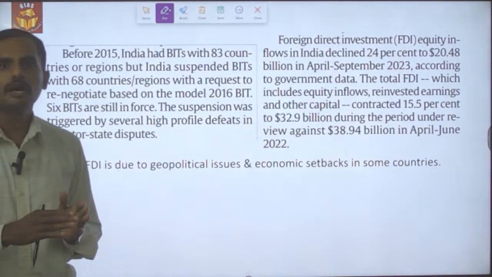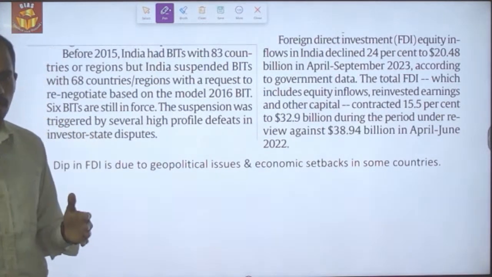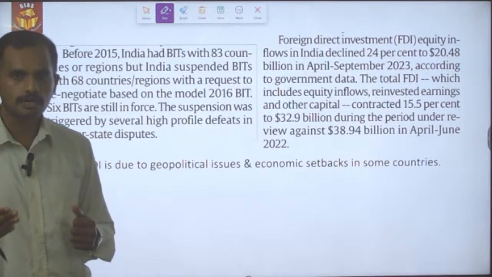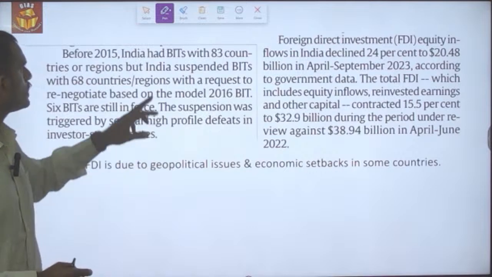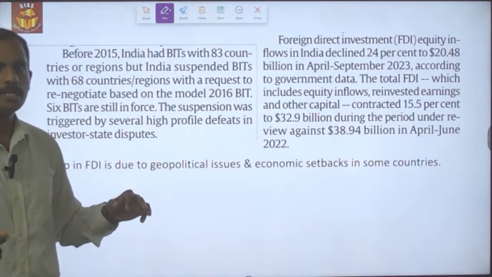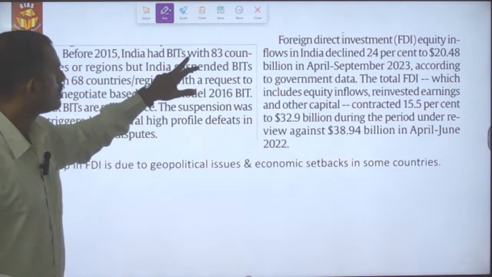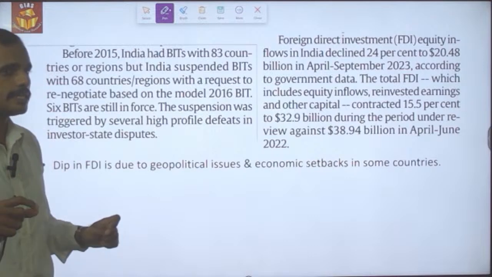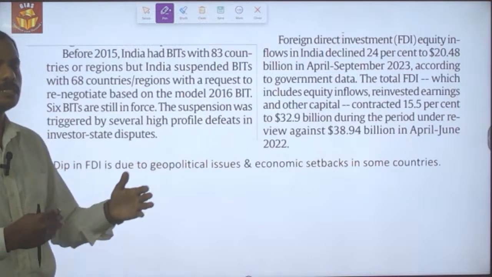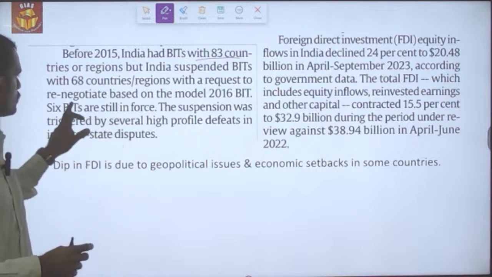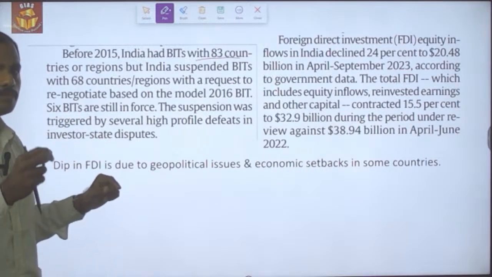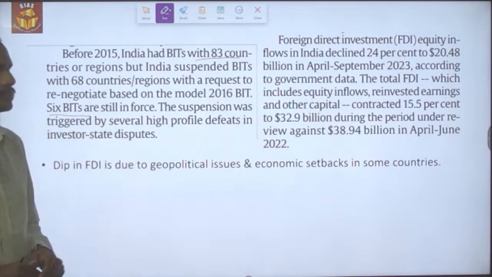So this is the situation after 2016, that is, after the Model BIT treaty introduced by India. Before 2015, India had BIT treaties, but they were scrapped. Before 2016, India had BITs with 83 countries. Most of them got scrapped. Right now, India is operating with the old BIT treaty with only 6 countries.